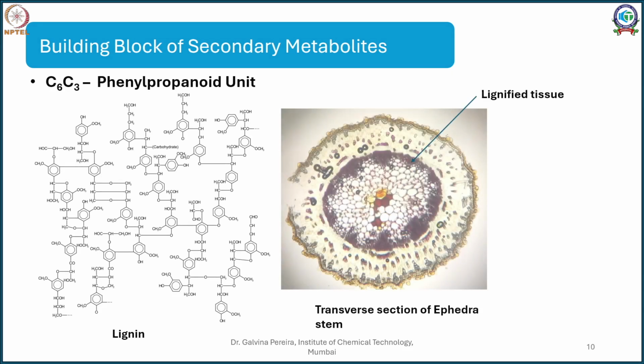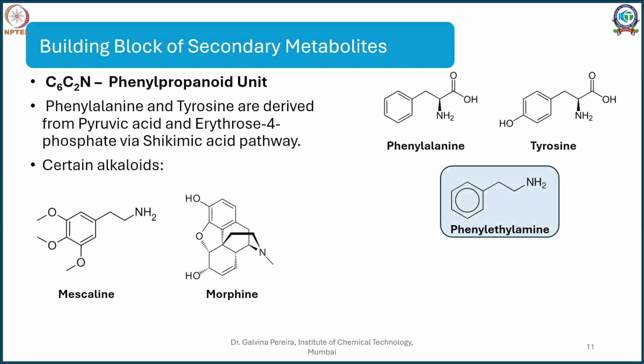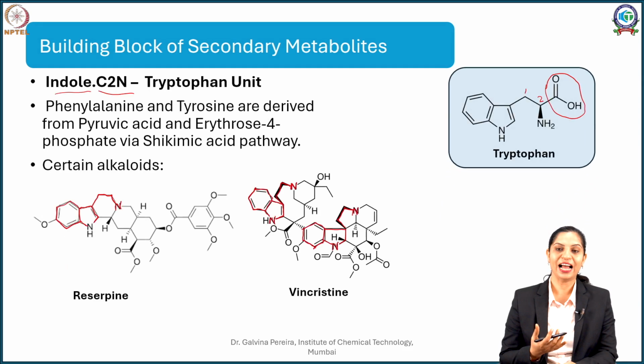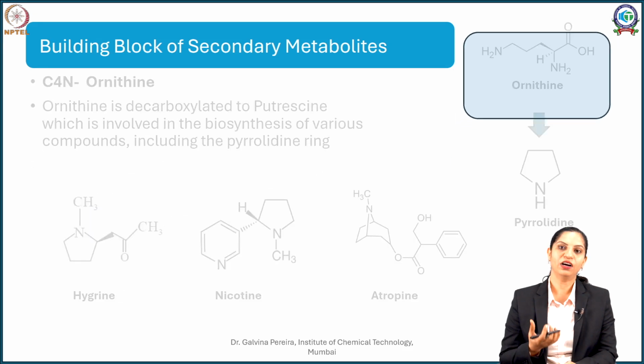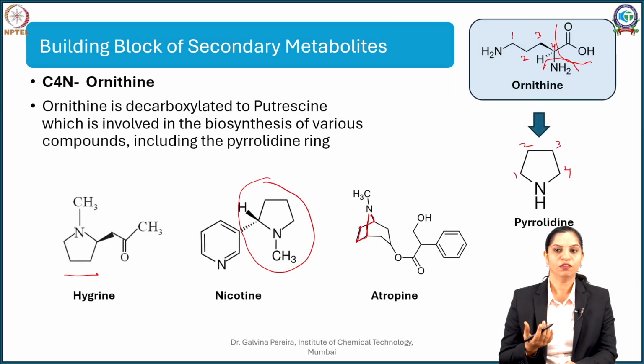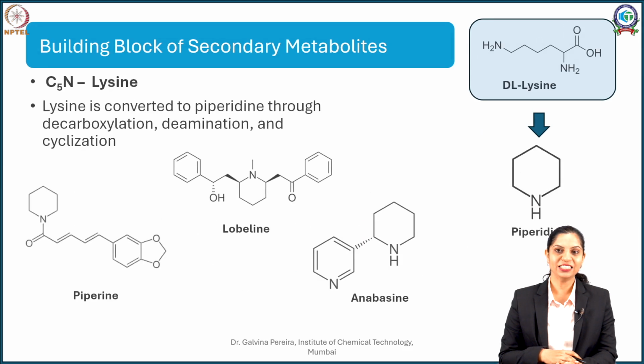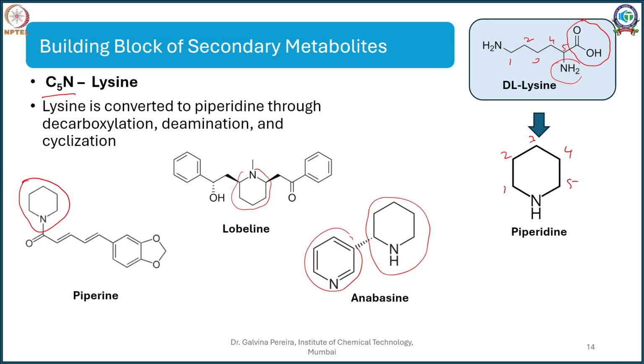Phenylalanine and tyrosine also give you phenylethylamines, which give rise to compounds such as mescaline, morphine. After that, you have tryptophan derivatives, which are indole plus C2N derivatives, present in reserpine, vincristine. Now, you have heterocyclic compounds, pyrrolidine, which is given by the amino acid ornithine after decarboxylation and deamination, as well as the amino acid lysine which gives rise to piperidine.